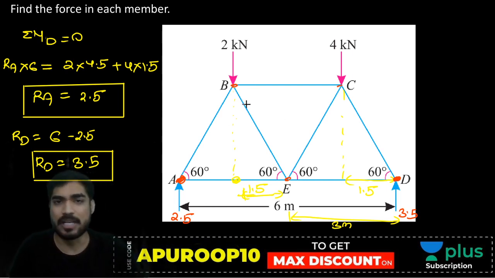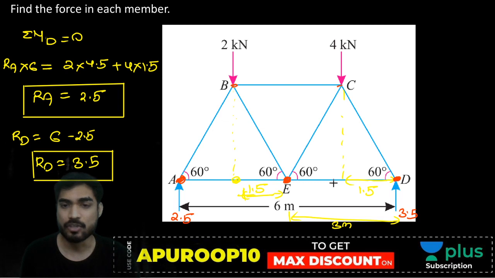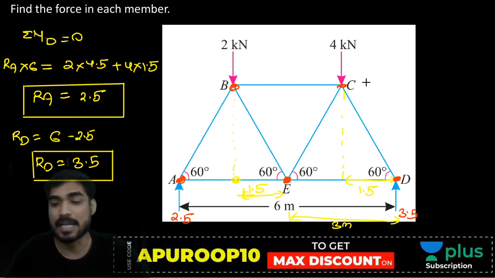Otherwise in GATE, you will only get small problems. You will only have to find the force in any one member. Okay. But in order to practice, you solve this problem. So if you solve this problem, the entire method of joint will be clear to you. Okay. Now which joint can you consider? Let's consider joint D. Joint D कर लेते हैं.